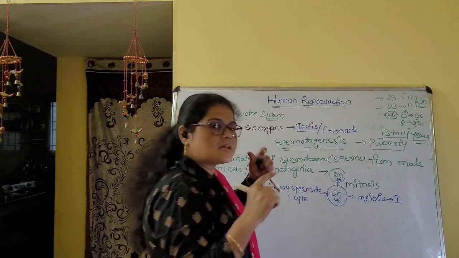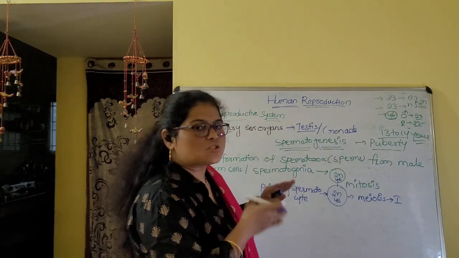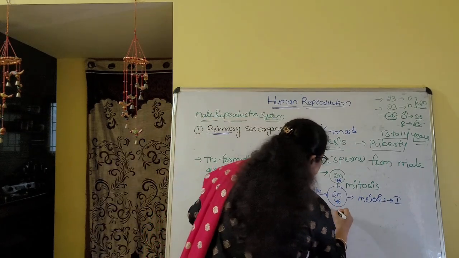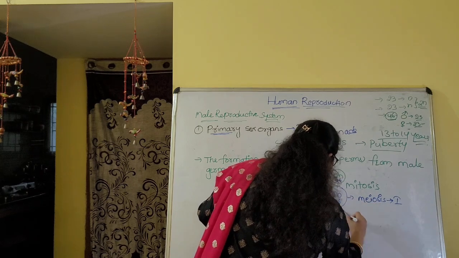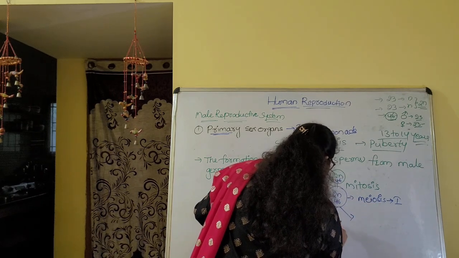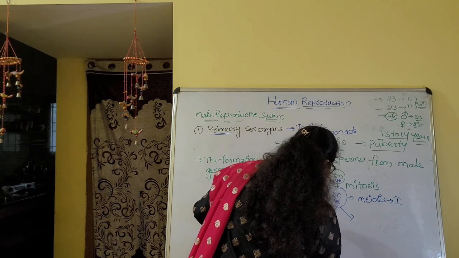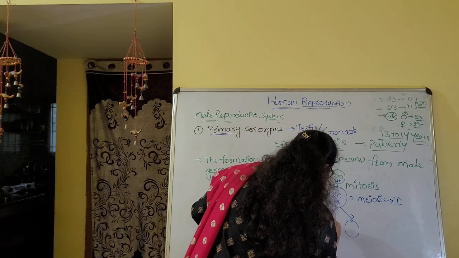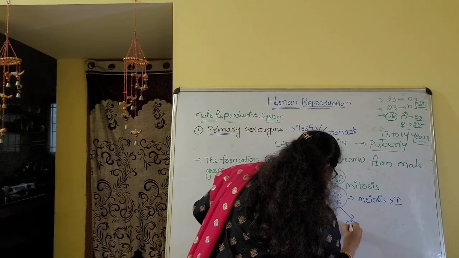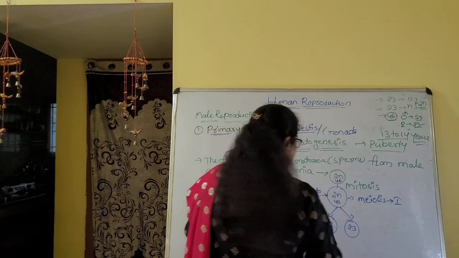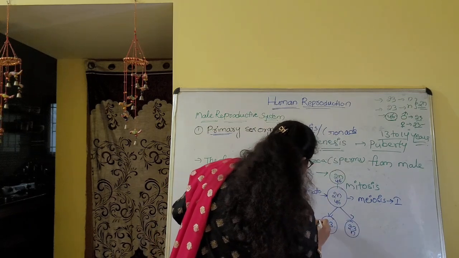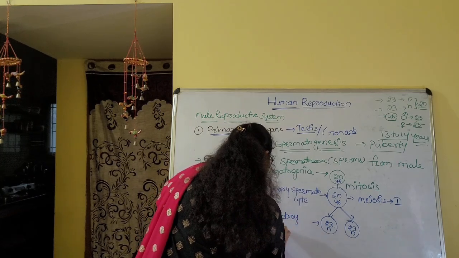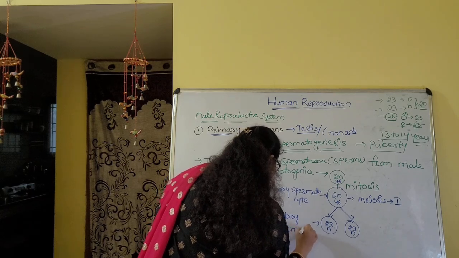Meiosis 1 is a reductional division: the 46 chromosomes are reduced to half, meaning 23. So the primary spermatocyte divides and forms the secondary spermatocyte, which is a haploid cell.